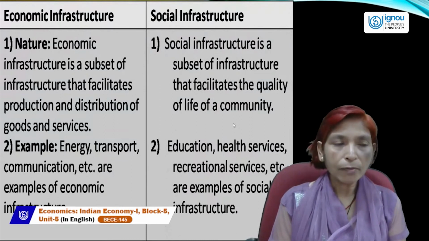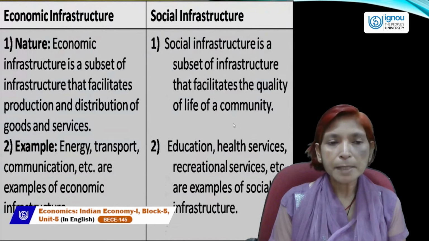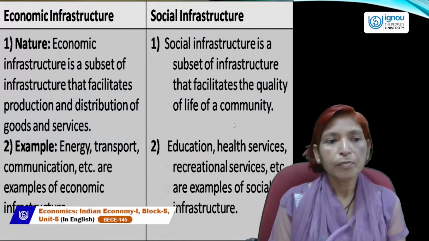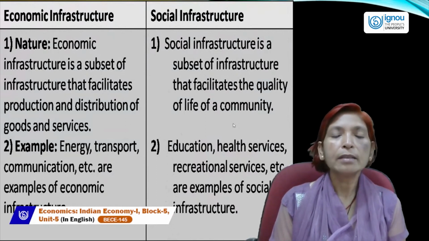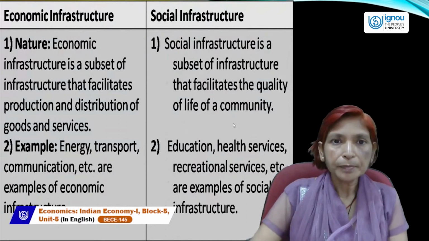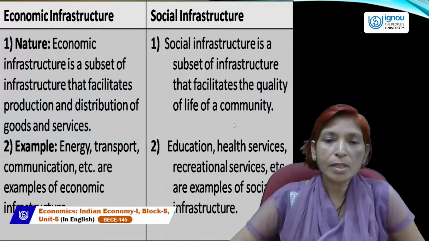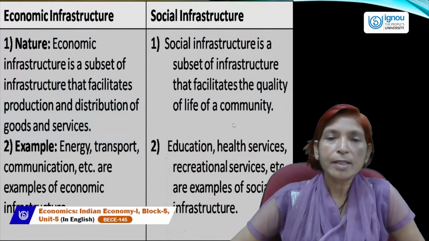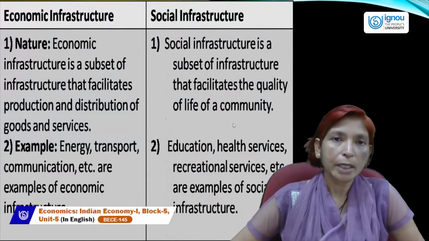One is the nature. Economic infrastructure is a subset of infrastructure that facilitates production and distribution of goods and services. And the nature of social infrastructure is a subset of infrastructure that facilitates the quality of life of a community.